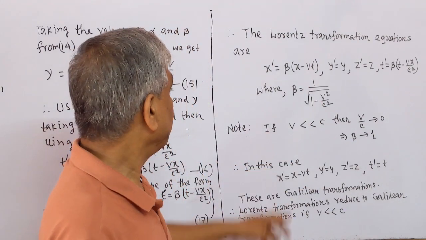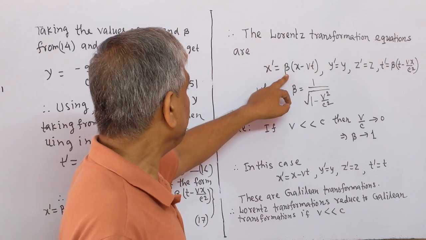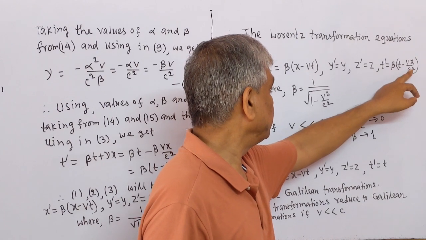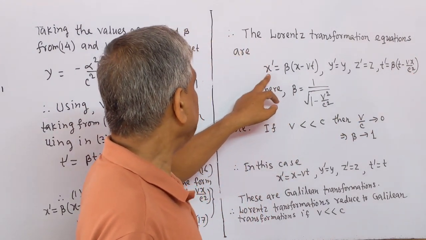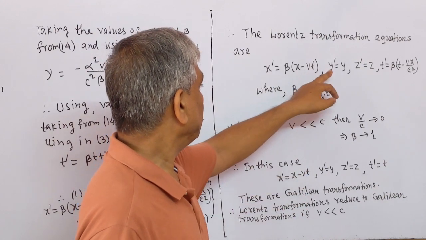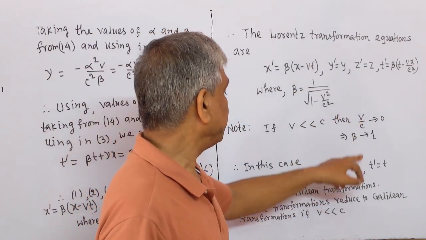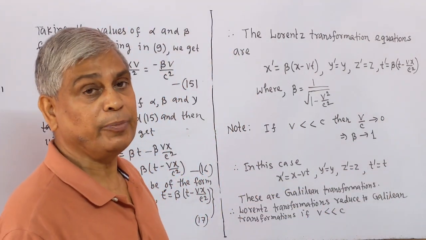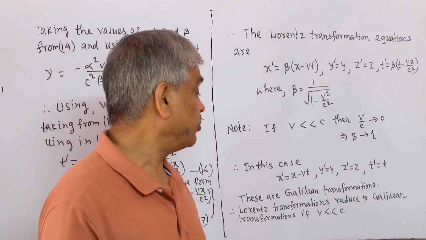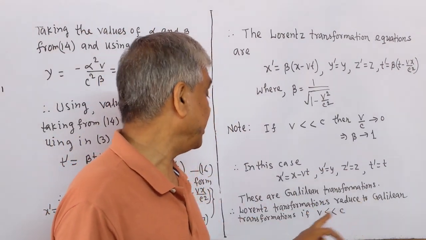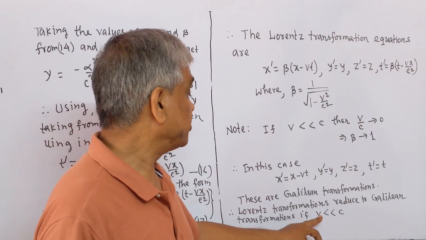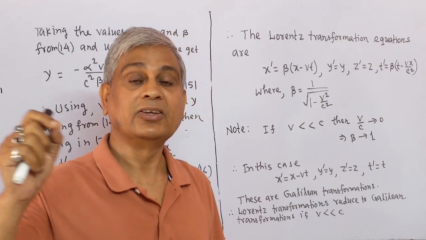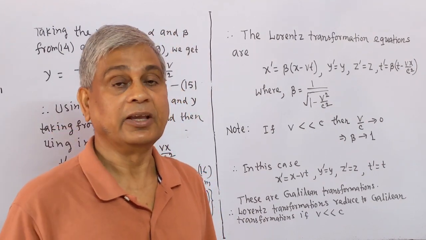In this case, if we put beta equal to 1 and v by c equal to 0, that means x prime equal to x minus vt, y prime equal to y, z prime equal to z, and t prime equal to t. These are Galilean transformations. Therefore, Lorentz transformations reduce to Galilean transformations if the uniform velocity v is much less than velocity of light c.